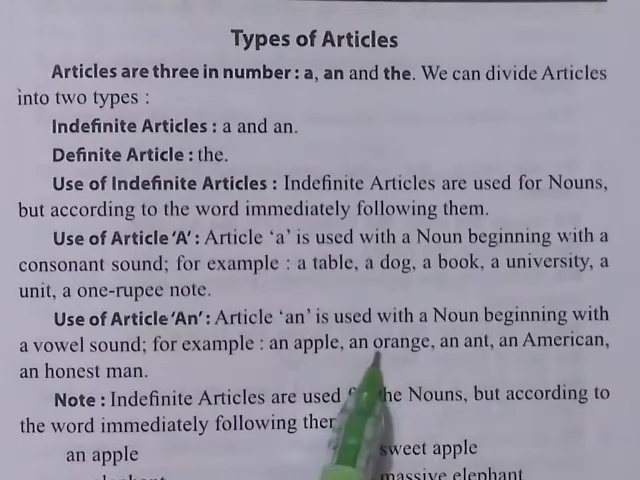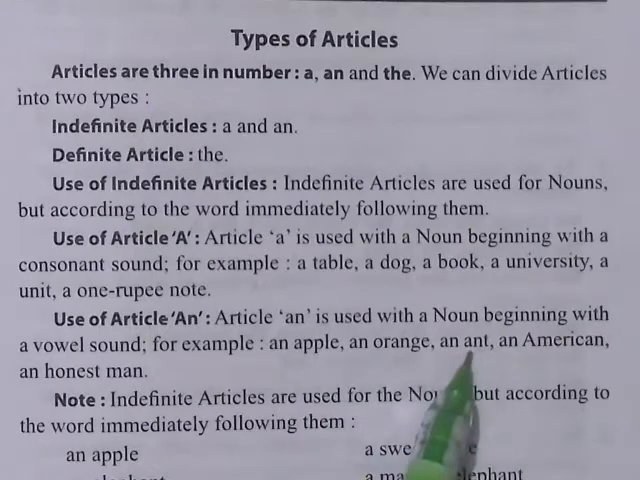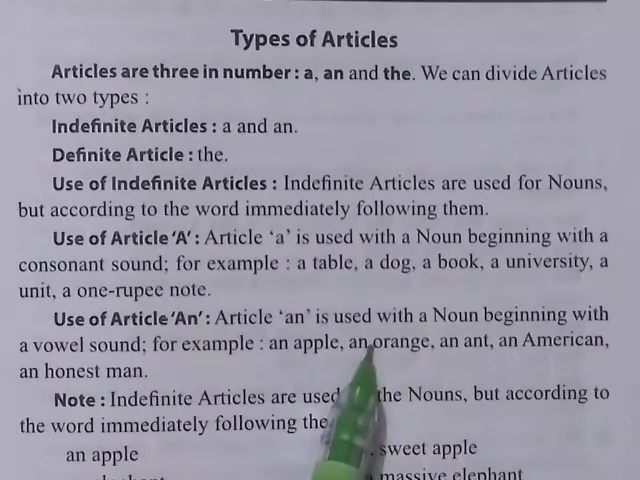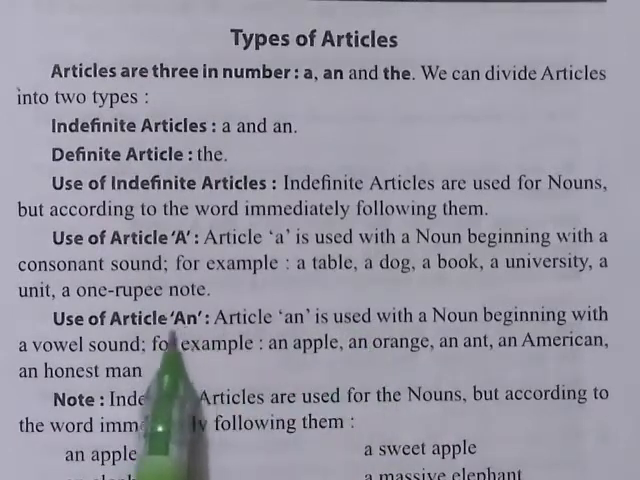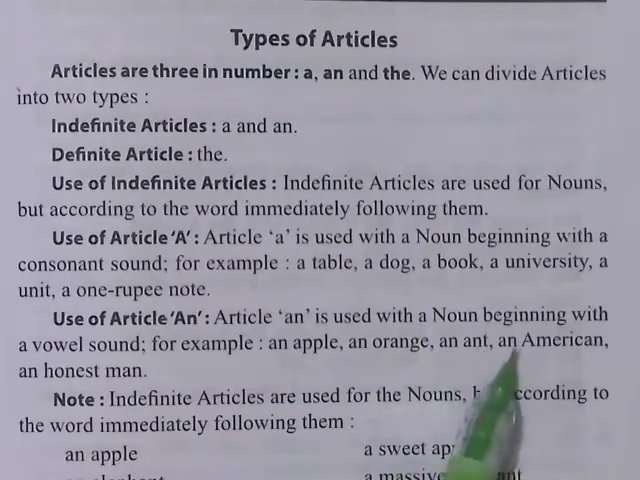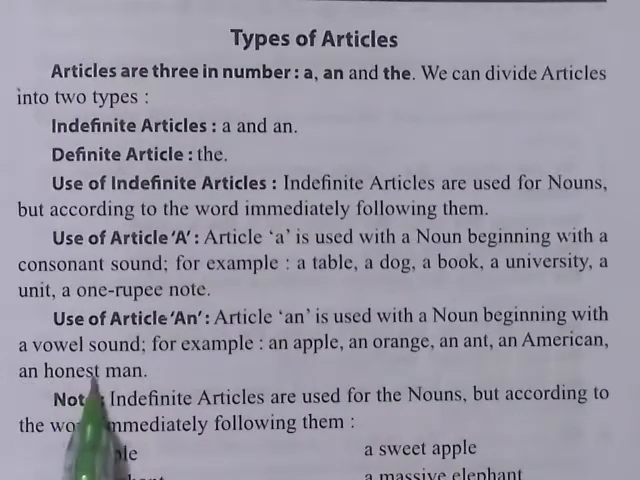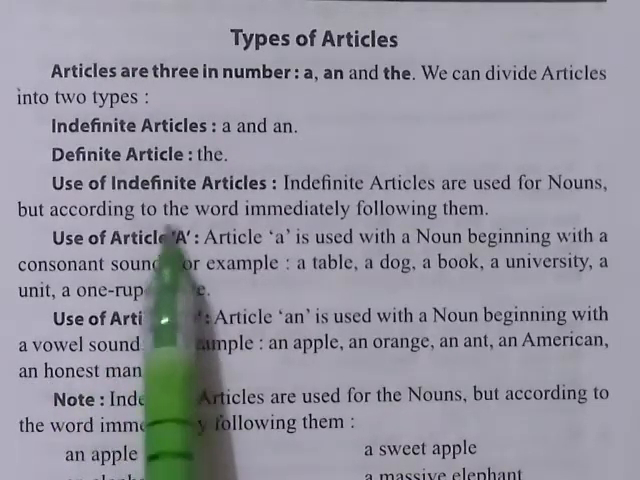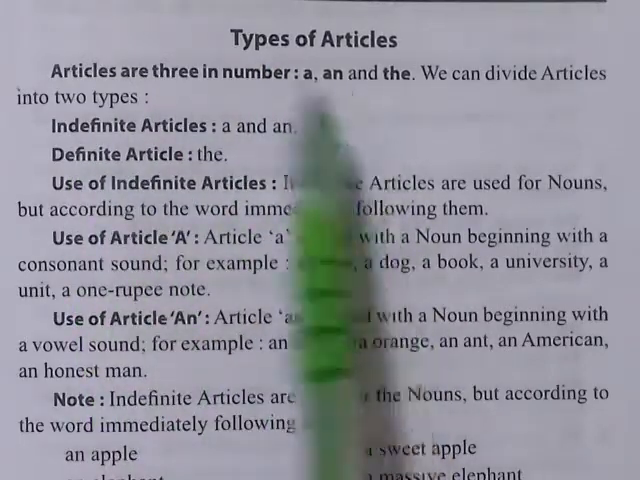Orange, that is also giving a vowel sound. An apple, an orange, an aunt, that is also a vowel sound. A, E, I, O, U are the vowels. So before the vowels we always use this kind of article: an apple, an orange, an aunt, an American, an honest. H is silent, an honest man. So these are the uses of both kinds of article, a and an.